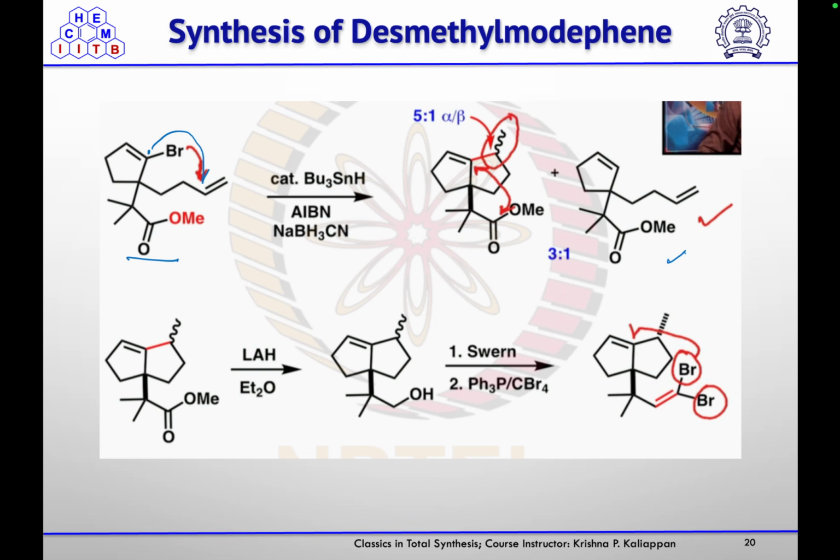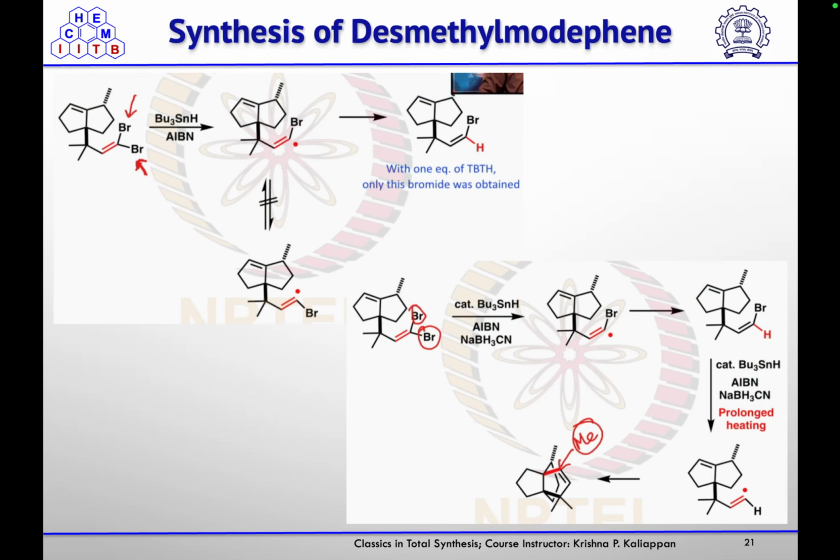That they are getting in a 3:1 ratio. So the desired product, the cyclized one, they treated with LAH to reduce this ester to the corresponding alcohol, which they further oxidized under one condition to get the corresponding ketone, and then on treatment with PPh3 and CBr4, that will convert it into this dibromo compound.